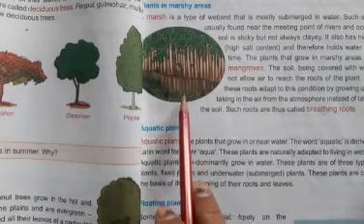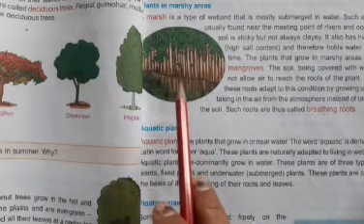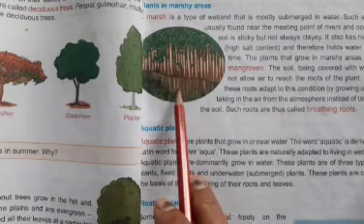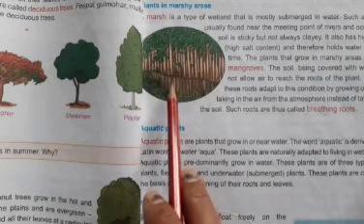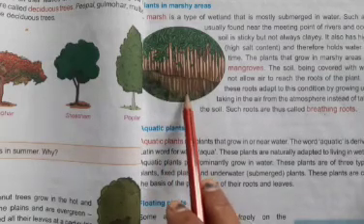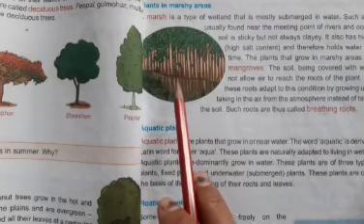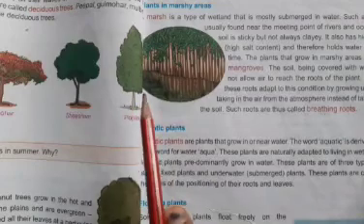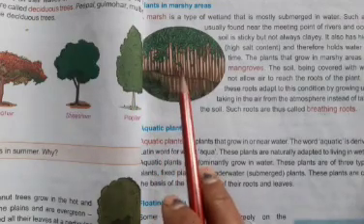The soil is always covered with water, so the air will not reach the roots, so the roots of these mangrove plants grow upward. Understood, no kids?